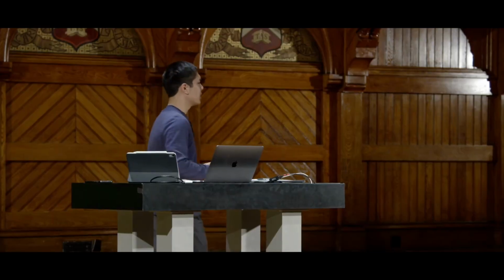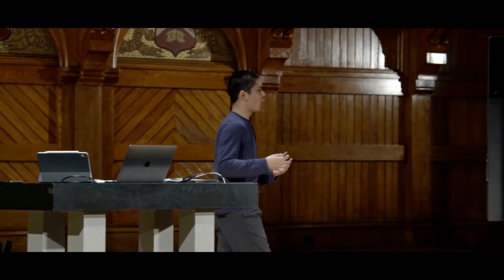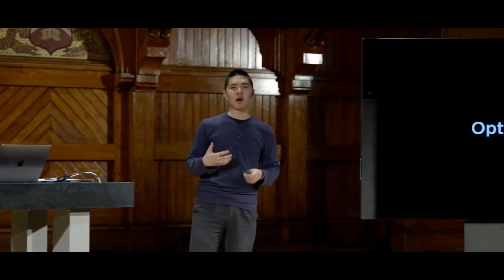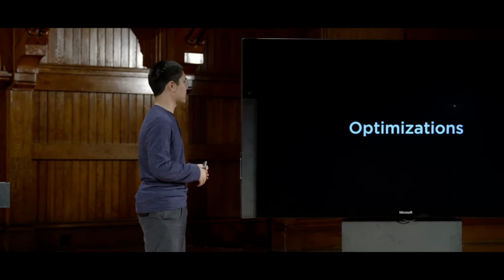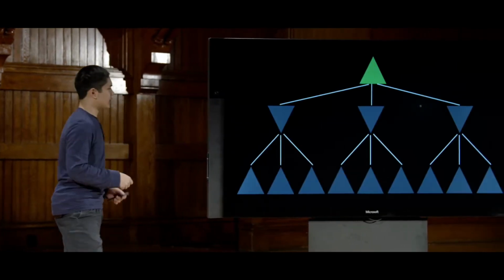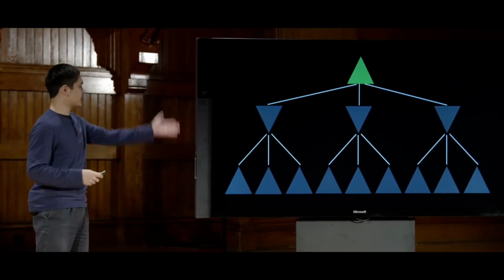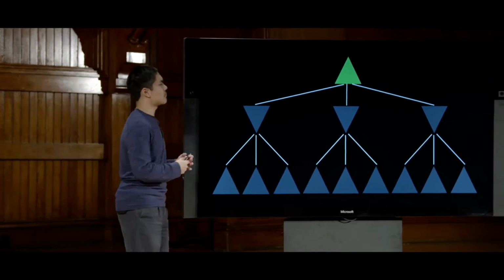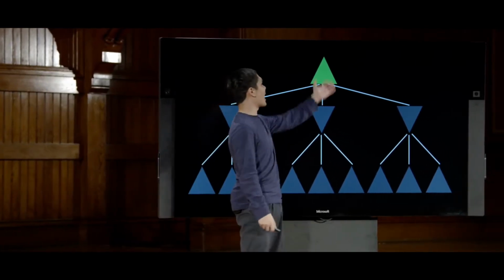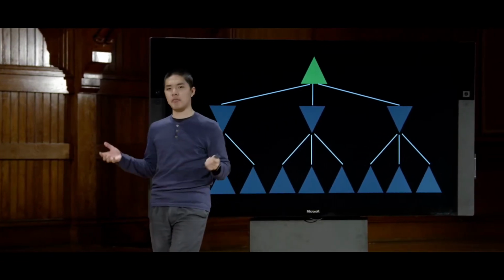So the next question to ask is, what sort of optimizations can we make here? How can we do better in order to use less space or take less time to be able to solve this kind of problem? And we'll take a look at a couple of possible optimizations. But for one, we'll take a look at this example. Again, returning to these up arrows and down arrows, let's imagine that I now am the max player, this green arrow. I am trying to make this score as high as possible.